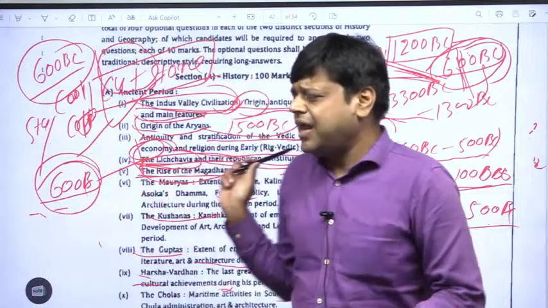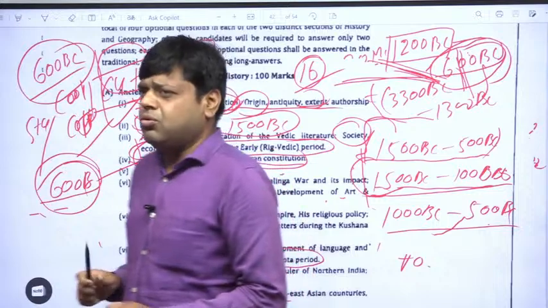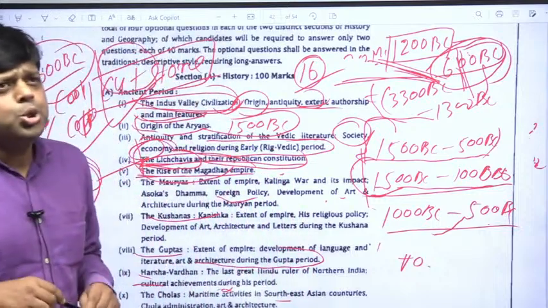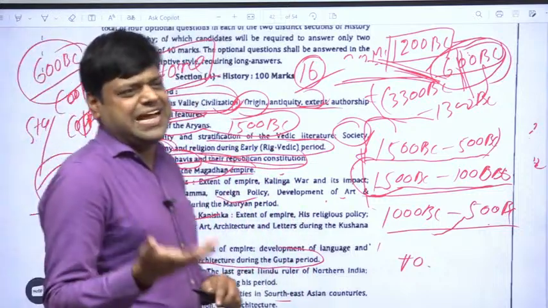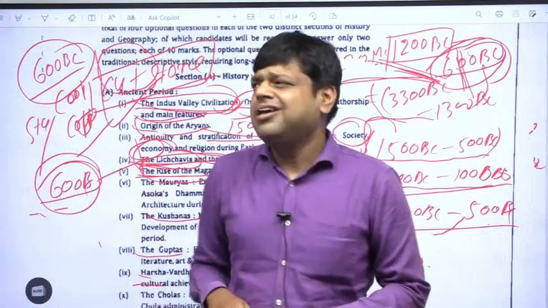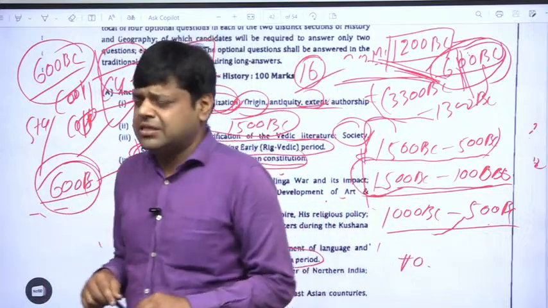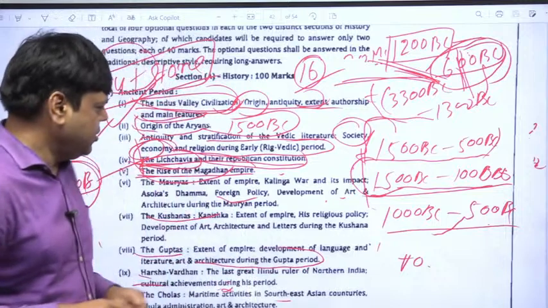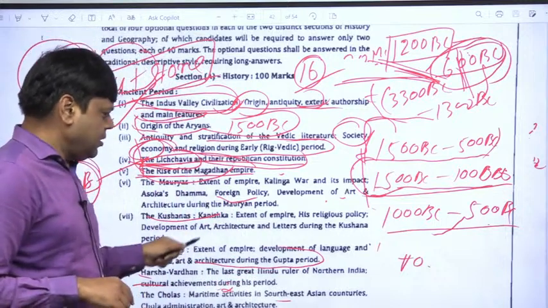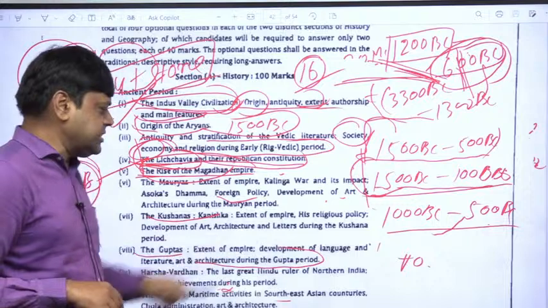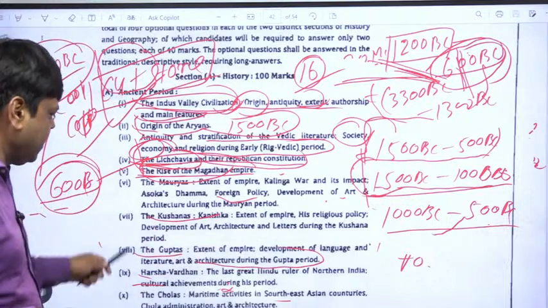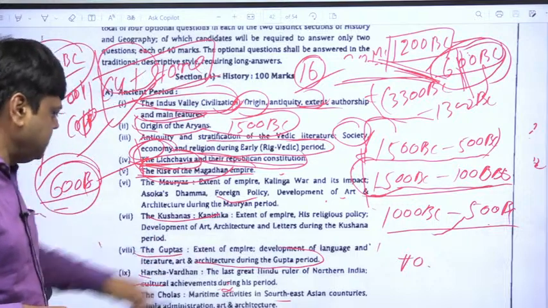Even architecture during the Gupta period. In the architecture of the Gupta period, there are two schools, two styles of temple building. One is the Nagara Shaili and the other one is the Dravid Shaili. Okay, so we'll learn about them when we read architecture and development of art during the Gupta period.